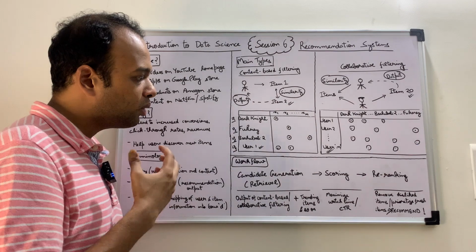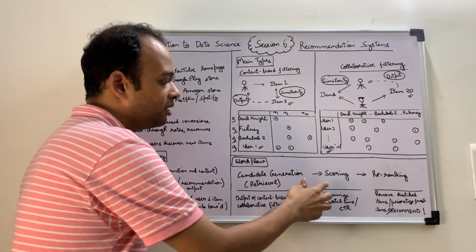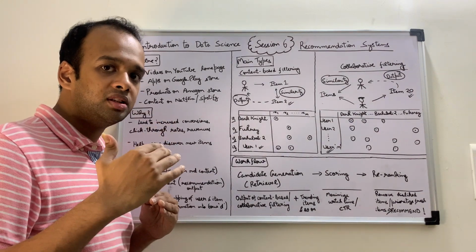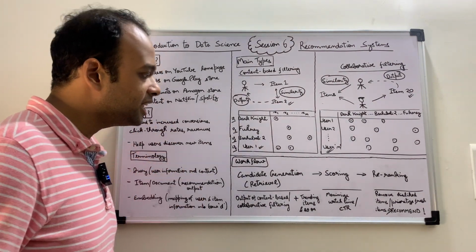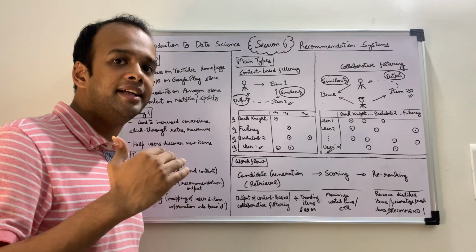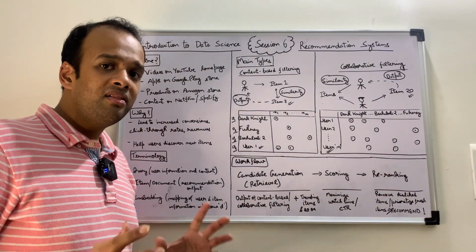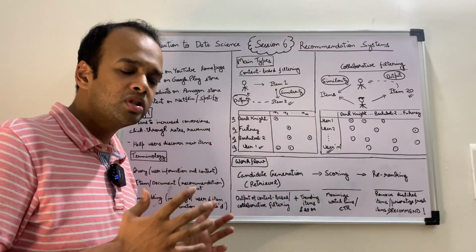Then the output of scoring, a subset of the top candidates, goes to re-ranking, where we assess it a bit more subjectively.